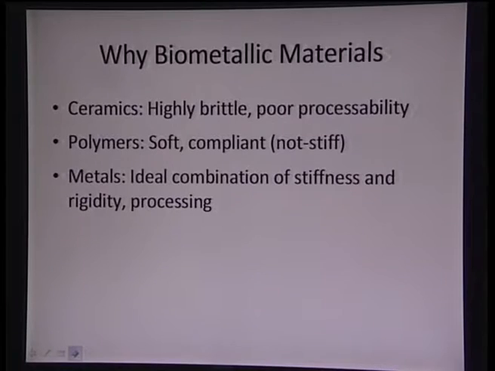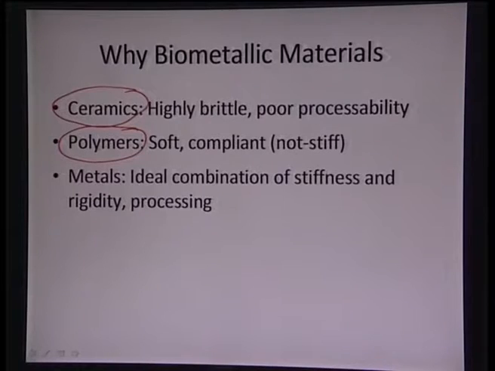And why biometallic materials? Coming to that, there are three classifications of materials: ceramics, polymers and metals. Ceramics are known for their brittleness and their poor processability, because if you take a ceramic and just drop it, it will basically break. And owing to their very high melting points, ceramics are very difficult to process.